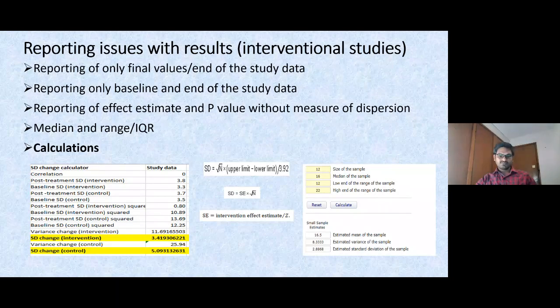So these calculations will be helpful in converting and computing the p-values, 95% confidence intervals, and standard errors.